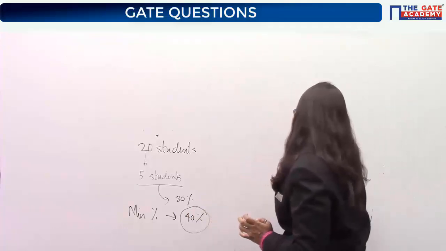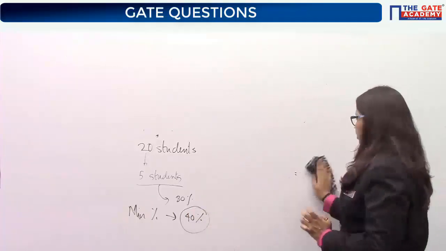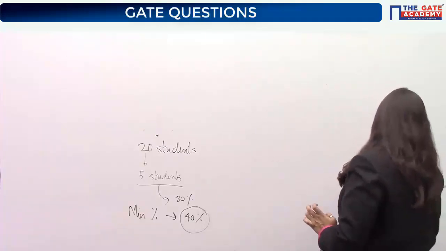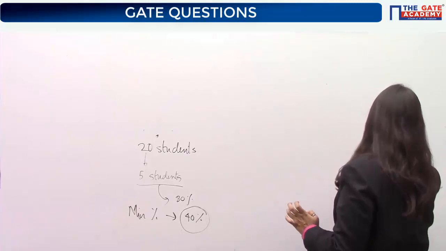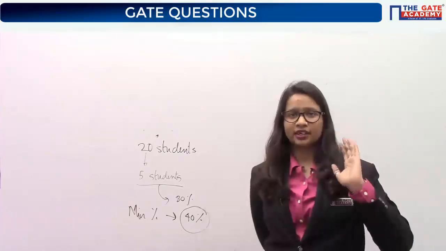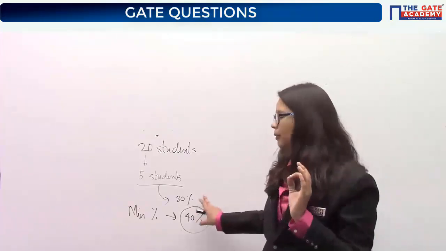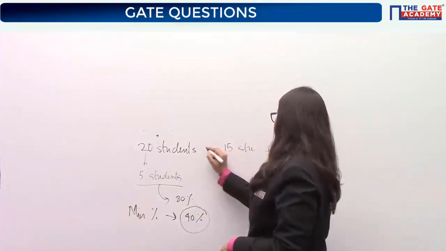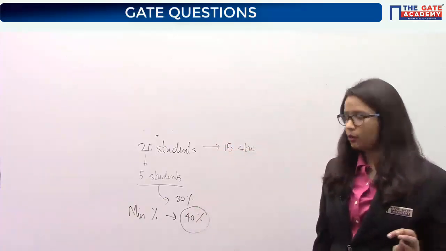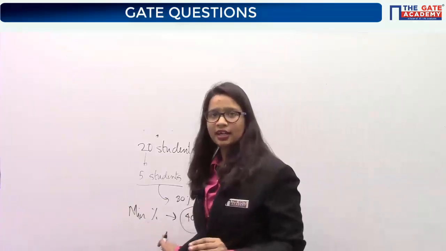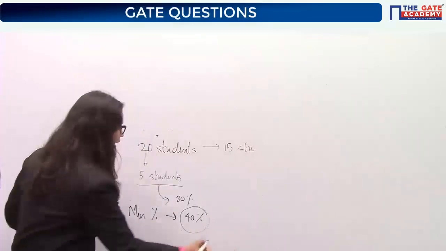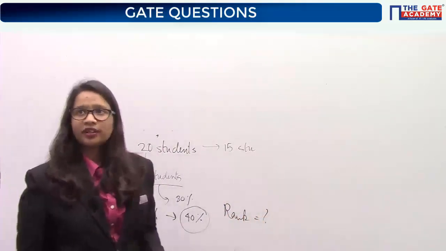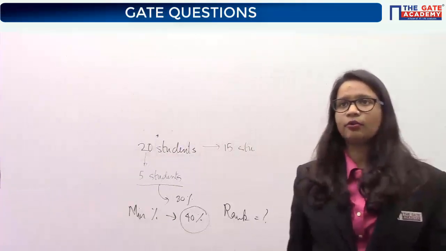The remaining 15 students got different marks. And the minimum percentage in the class was 40%. What is the rank of this person? 15, 20, 16 or what?